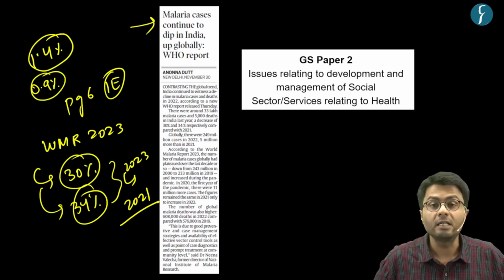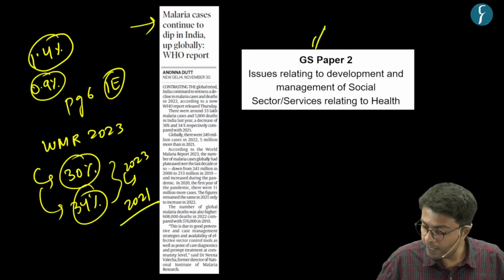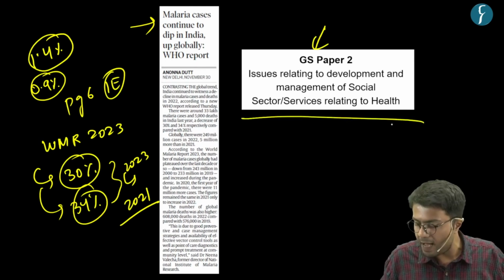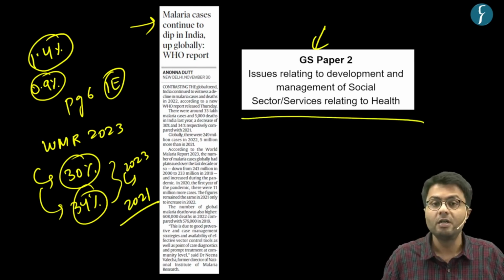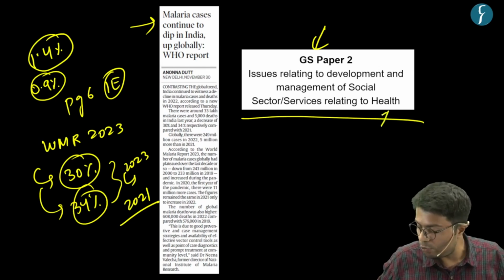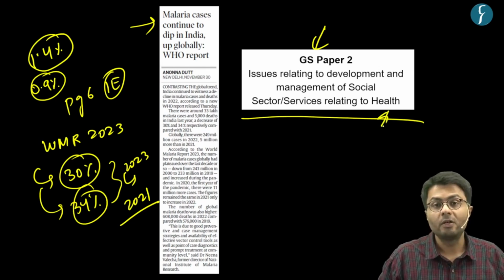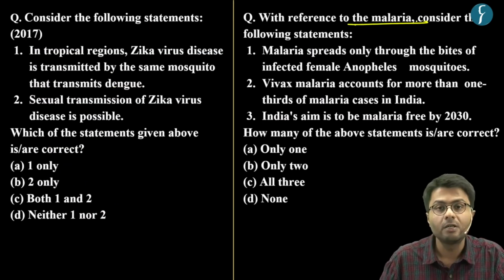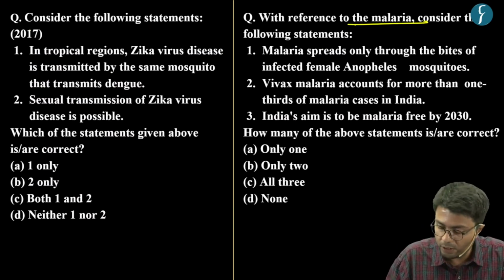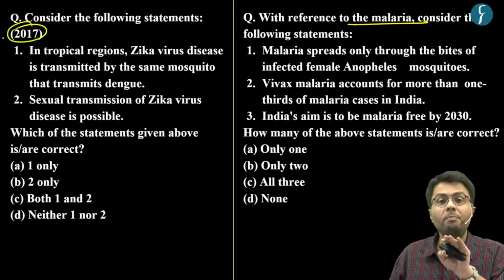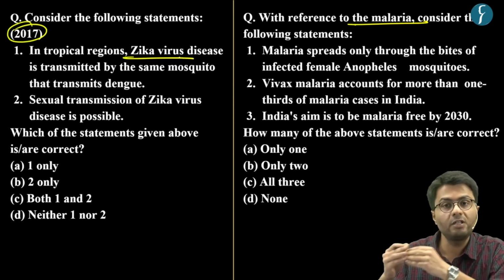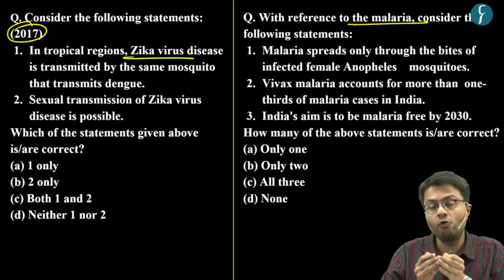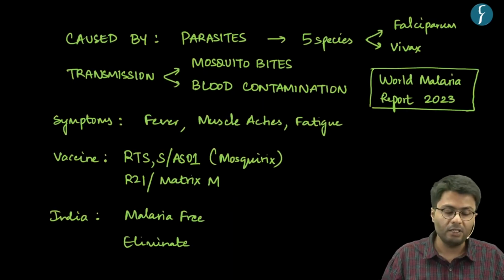Now, why are we discussing this topic? It is because the UPSC GS Paper 2 syllabus highlights issues relating to development and management of the social sector and services, especially with focus on the issue of health. Hence, we have also curated a practice question on this malarial disease because a similar question was asked in the year 2017, because the Zika virus was in the news back then. But before solving this model question, let us first know more about what this malarial disease is.